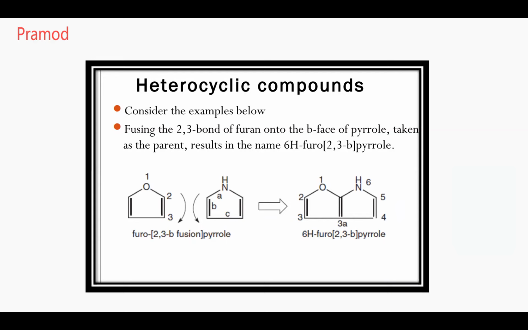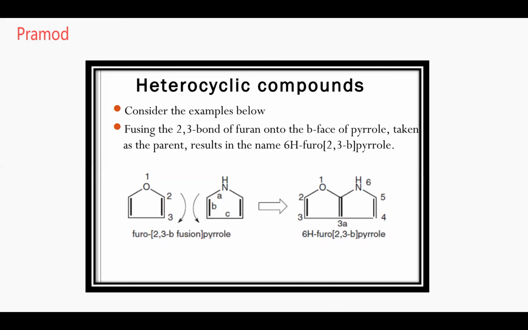Why is it pyrrole? If there is nitrogen containing, the nitrogen is given the first priority. Next, it is attached between 2 and 3, so it is named 2,3 b. 2,3 of what? Furan. Okay. And at which face of your pyrrole is it attached? B. So now furan can be written as?